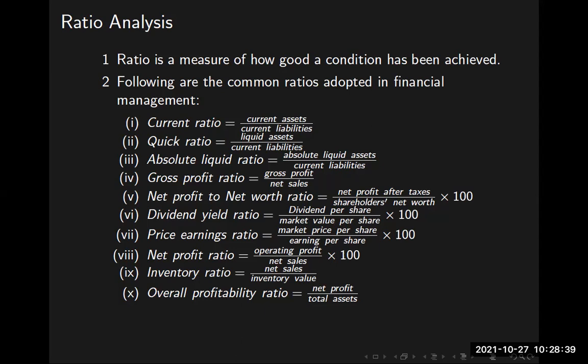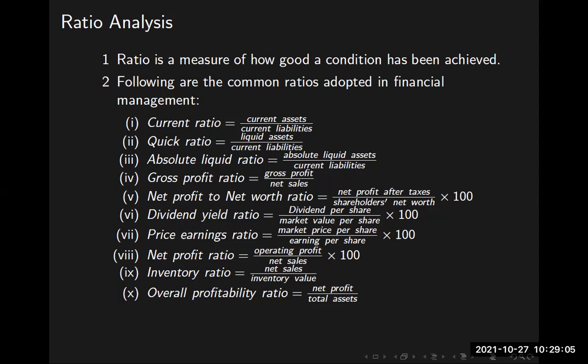The most important ratios are dividend yield ratio. When a person wishes to invest in a company, they look at dividend yield ratio. Then NPR, net profit ratio, and GPR, gross profit ratio. These are the most important financial ratios through which an investor can ascertain the company's performance and then make an investment.